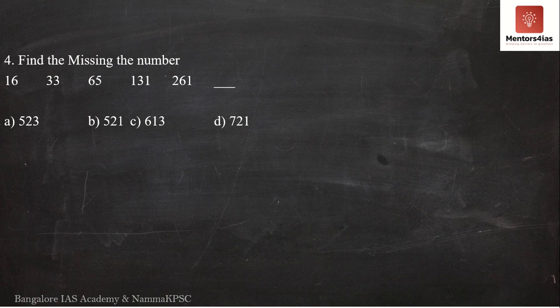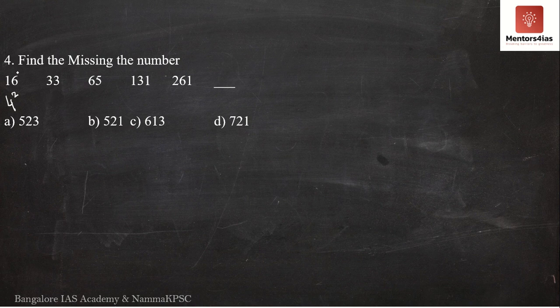Now the fourth question is, once again we have to find out the missing number over here. Okay, so now we have 16. Now 16 is 4 square. Of course it is 4 square. How about 33? 33 is not a square of anything. 65 is also not a square of anything. 131 is also not a square of anything. So maybe it is not square. Okay, so it is not following any particular series where you have squares of numbers.